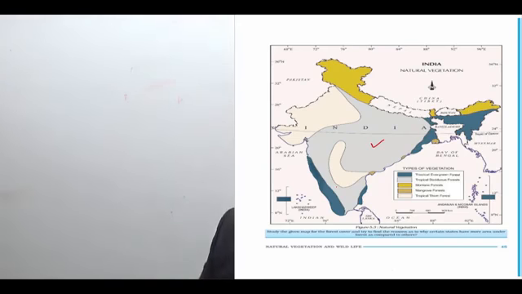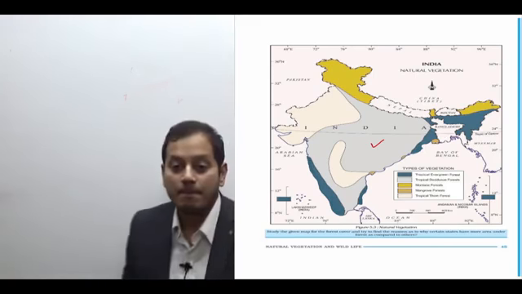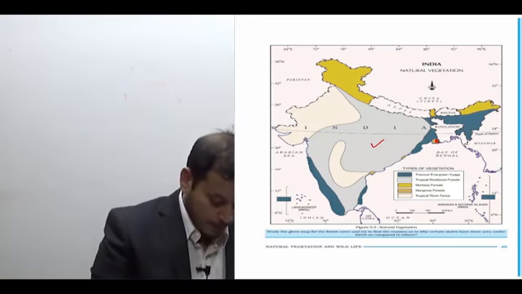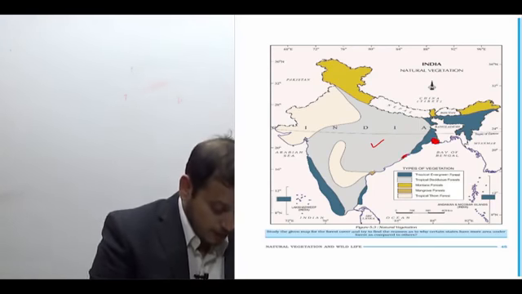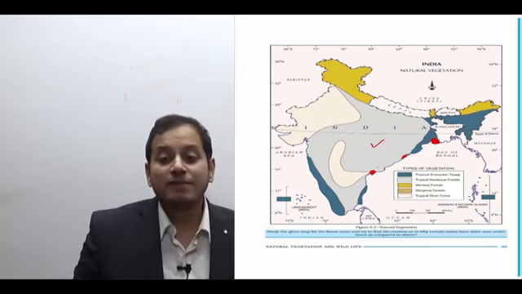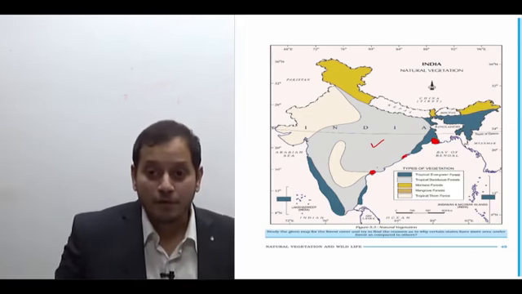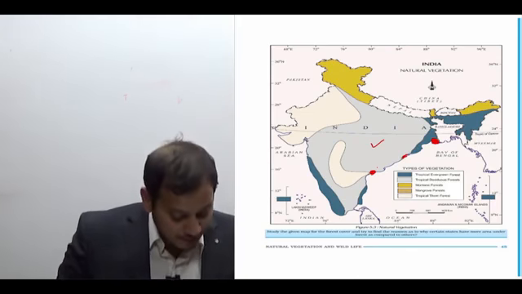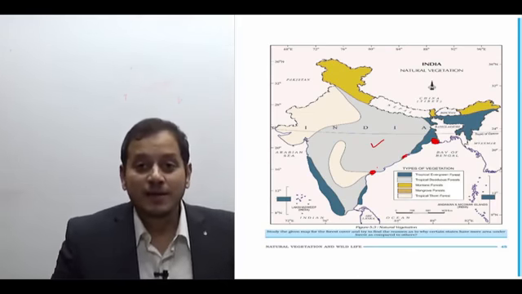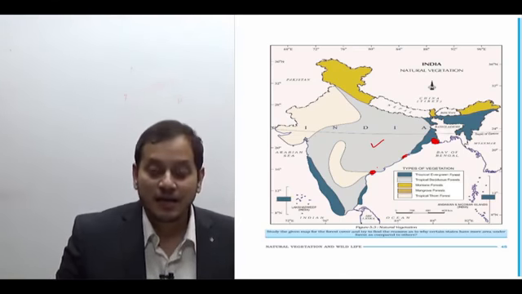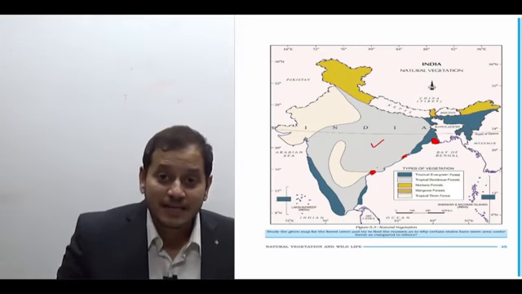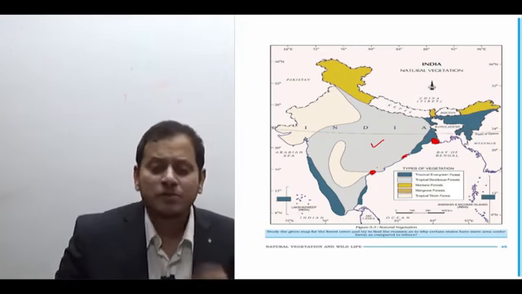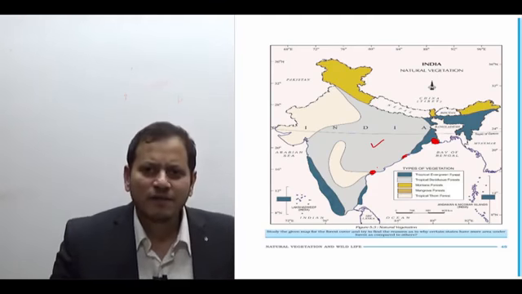Then we have the mangrove forest. Now, can you find in the map the mangrove forest? Here you will find the mangrove forest, which I am marking now with the red color. Mangrove forest, which we did as the littoral and swamp forest. And we have the tropical thorn forest in the rain shadow region of the Western Ghats and in the Aravalli regions. So if the natural vegetation comes in the examination, you can draw this simplified map also. Practice drawing a smaller version of India's map.